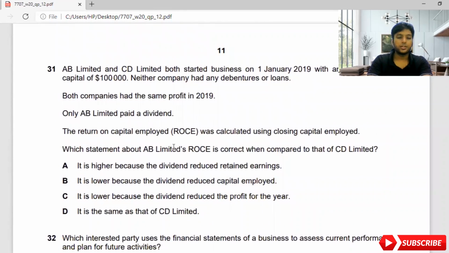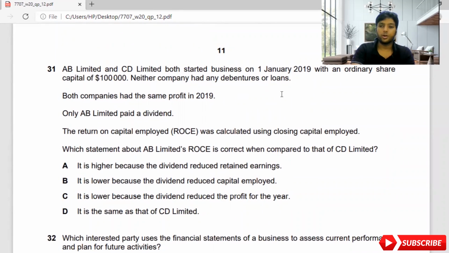AB Limited and CD Limited both started business on 1st January 2009 with an ordinary share capital of 100,000. Neither company had any debentures or loans. Both companies had the same profit in 2019. Only AB Limited paid a dividend. The return on capital employed was calculated using closing capital employed.